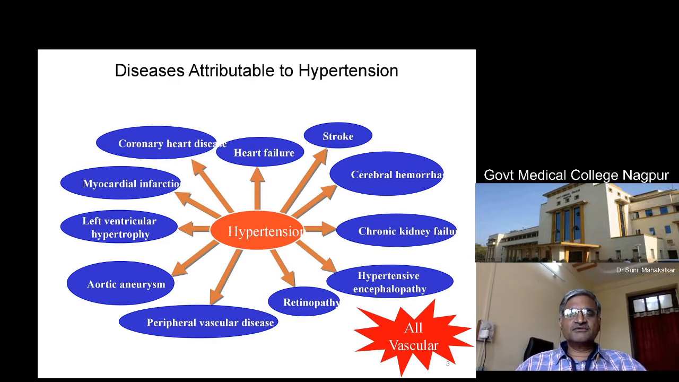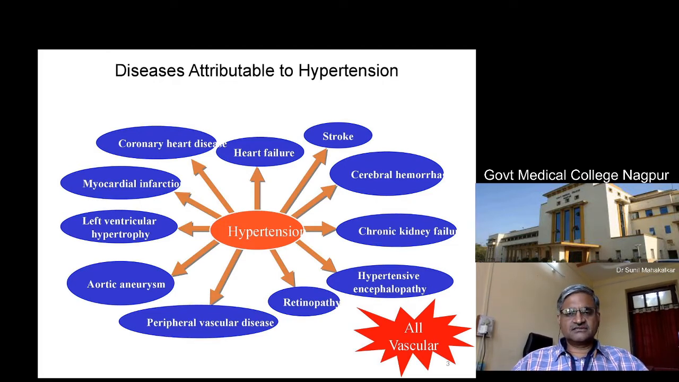Then there can be peripheral vascular disease. There can be aortic aneurysm. There can be left ventricular hypertrophy of the heart. There can be myocardial infarction or coronary artery disease, and ultimately there can be heart failure also. So all these are the consequences of untreated sustained hypertension. Hence, it is a must that hypertension should be immediately treated as soon as it is detected.